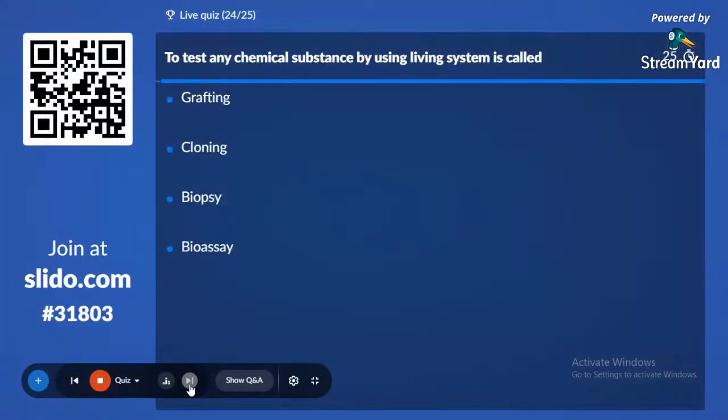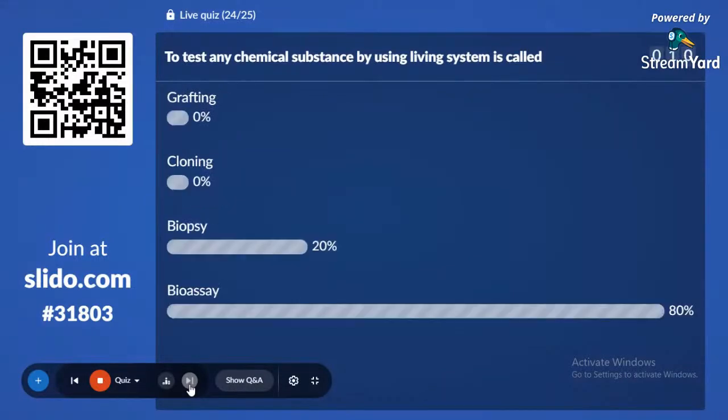To test any chemical substance by using a living system is called option A, grafting, option B, cloning, option C, biopsy, and option D, bioassay. Testing a chemical substance by using a living system. Correct answer is option D, bioassay.